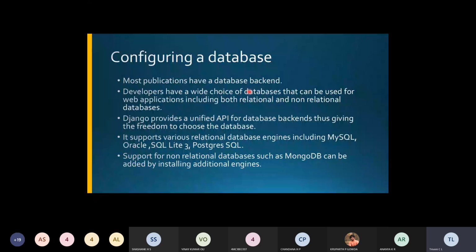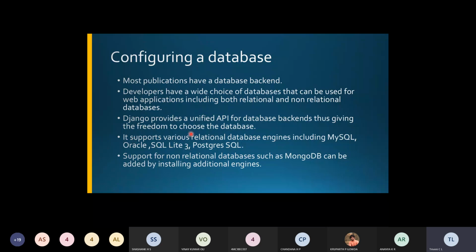Now what are the choices of databases that can be used here? That can be either relational or non-relational databases. So you'll have a wide choice of databases, which can be either relational or non-relational. Django is a unified API for database backends, which gives us the freedom to choose the database. Any database you can choose, but if you use this Django protocol, then it is a unified API, which is very useful for any type of database backend.